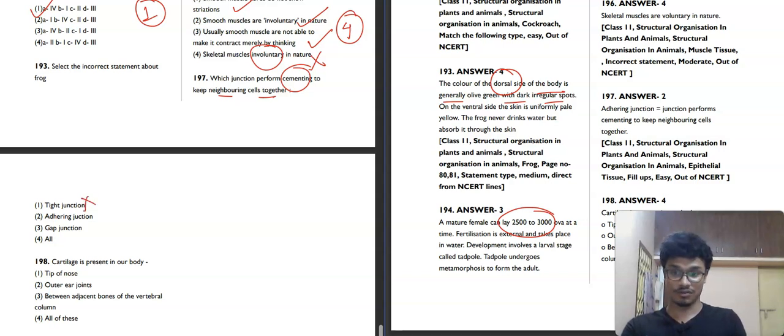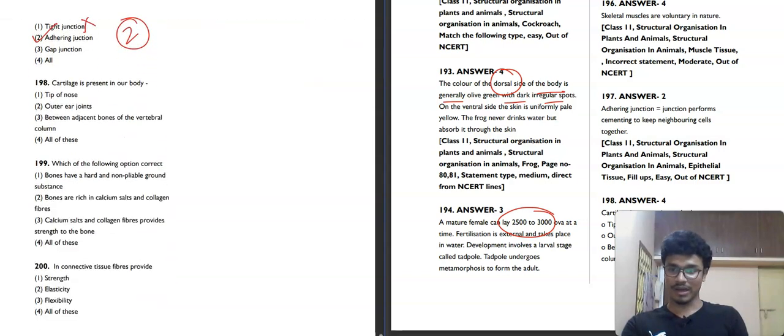Tight junction, no. In a tight junction, no material can pass through. Adhering junction, gap junction, or all. Gap junction, you know that not every material, but some materials can exchange there. Adhering junction basically performs cementing to keep the neighboring cells together. That's why the second option will be our correct answer.